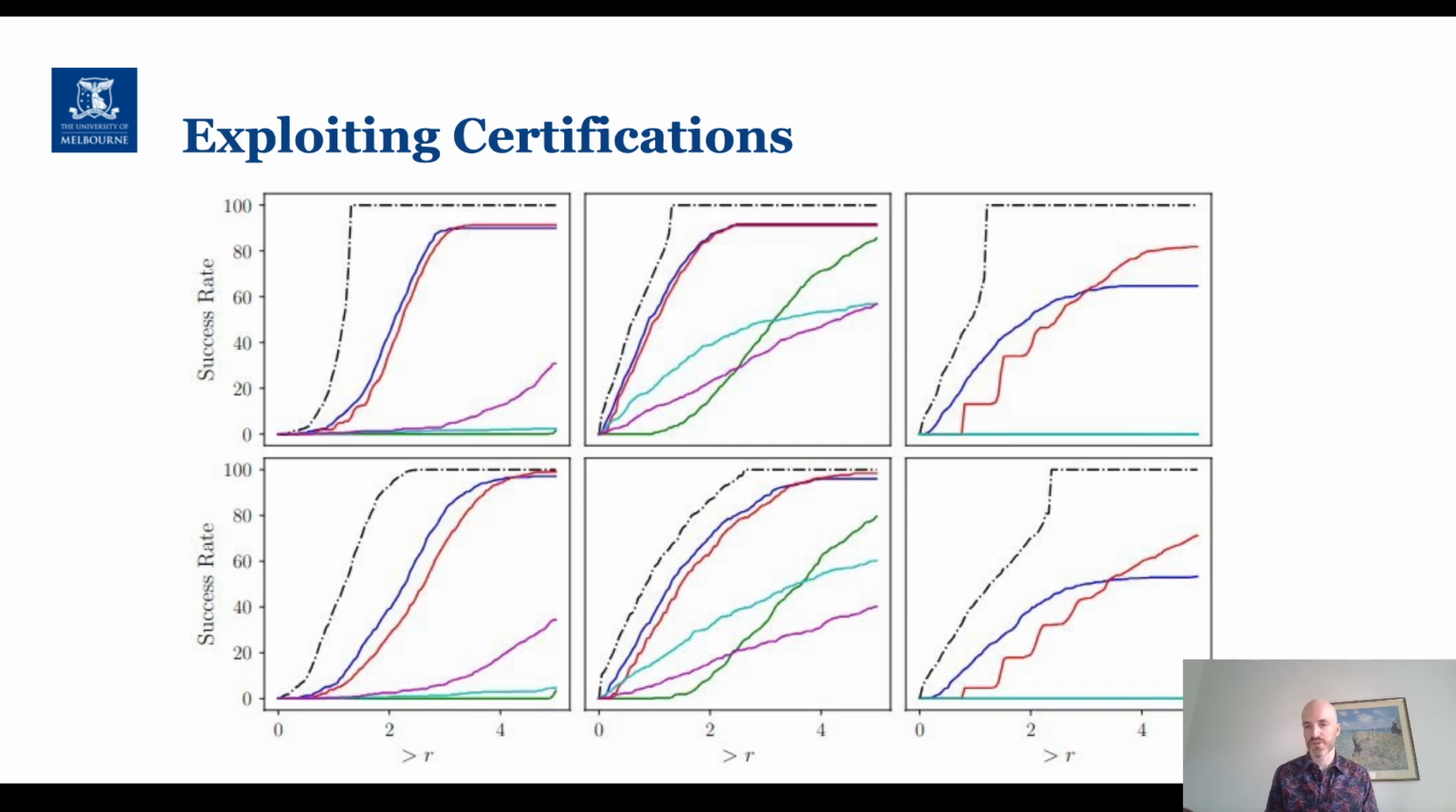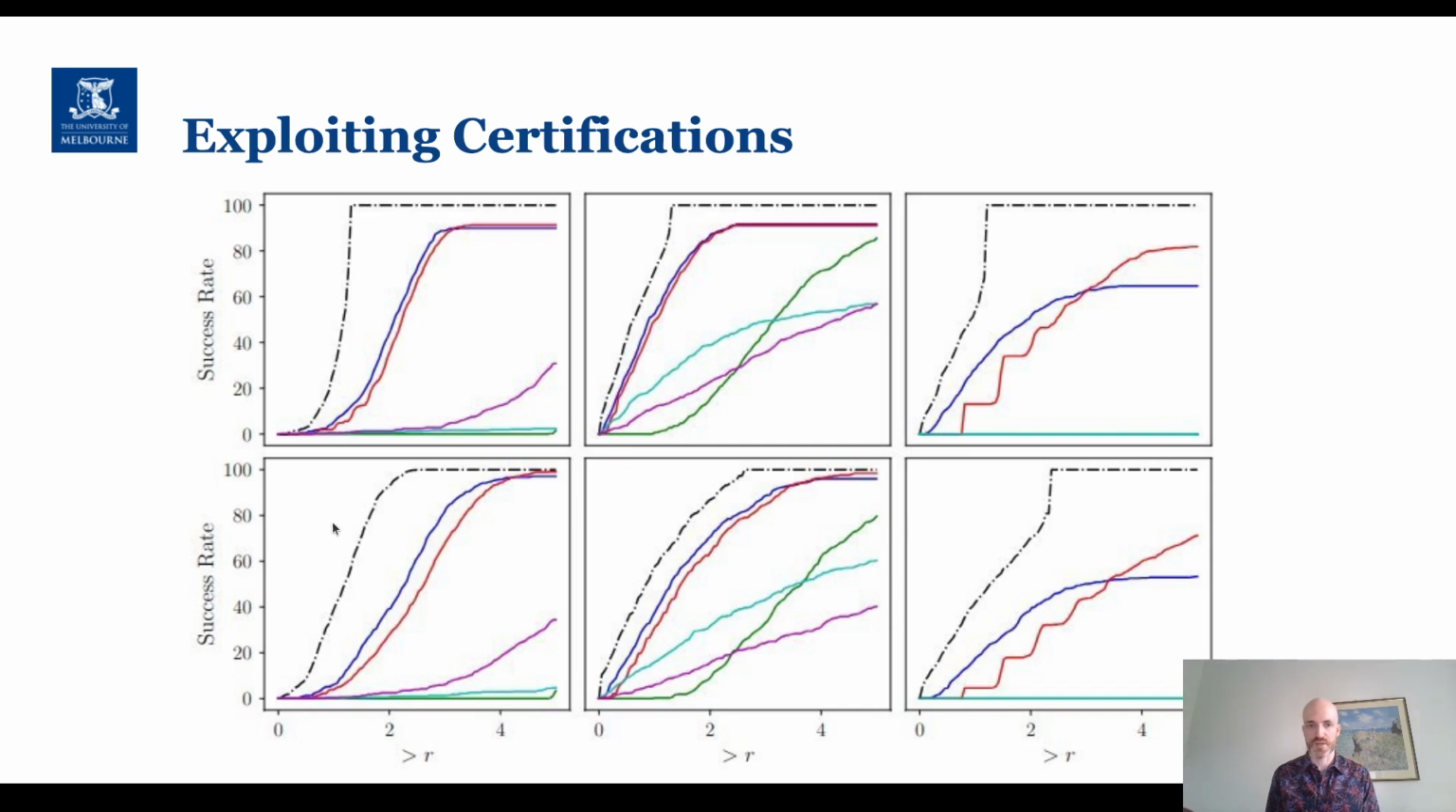So to demonstrate the performance of our technique, we plotted the success rate of an attacker against the size of the attack that was constructed. To interpret this plot, for example, this point here says that attacks of size 2 or greater have a 45% success rate. And so what we ideally want is for our curves for each attack to be as far up to the left as possible.